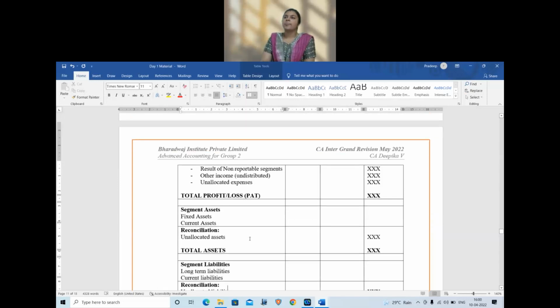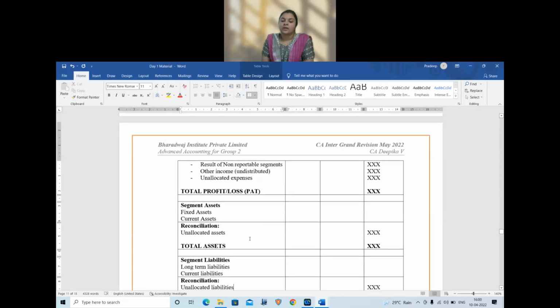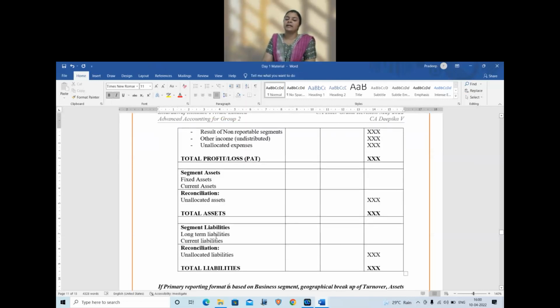Next, we go to the segment assets. Again, segment assets, we will have fixed assets and current assets. Fixed assets, any assets that are specific to the segment. Current assets are receivables and such items that are available in the segment. Stock, receivables pertaining to that segment. Again, reconciliation, unallocated assets like office assets, administrative assets. So all these office furniture, all these will come under reconciliation. Similarly, segment liabilities, long-term liabilities and current liabilities, and all unallocated liabilities will be shown under reconciliation.